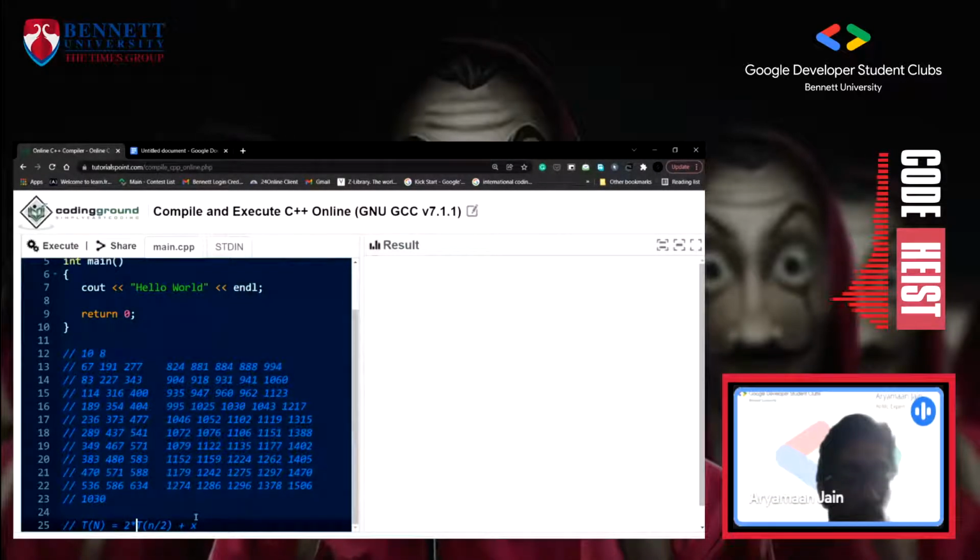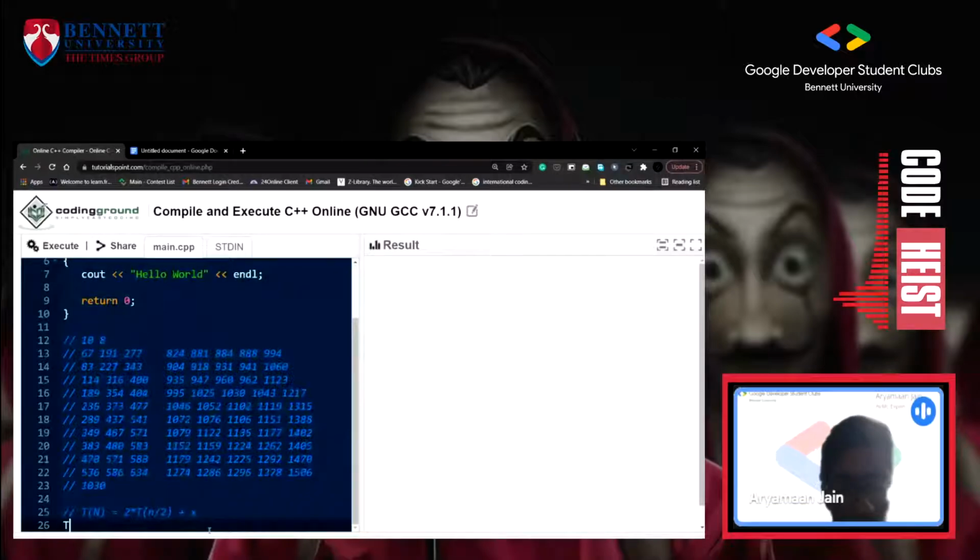If we solve this recursive solution, the value of T(N/2) is equal to 2 into T(N/4) plus X, and we will place this value here.